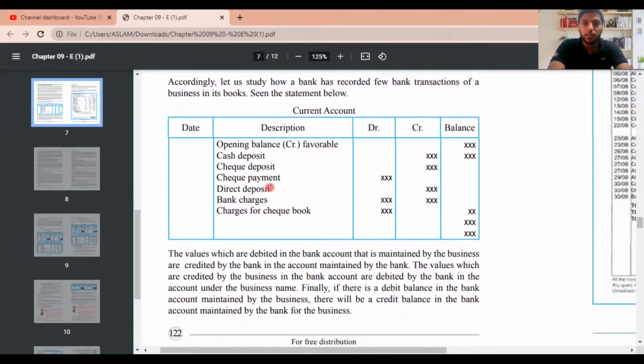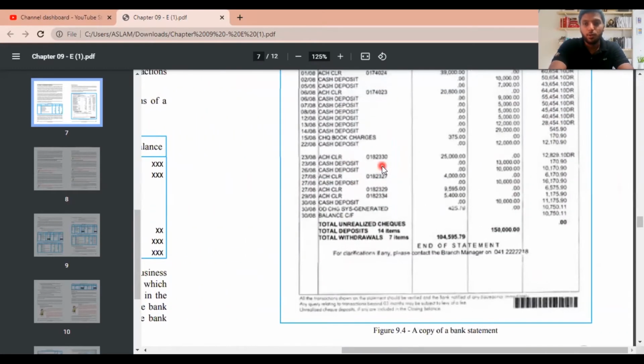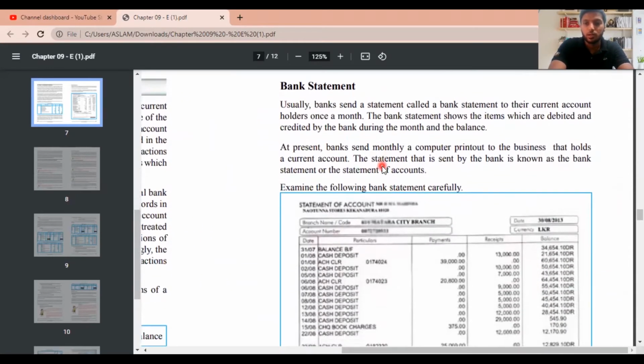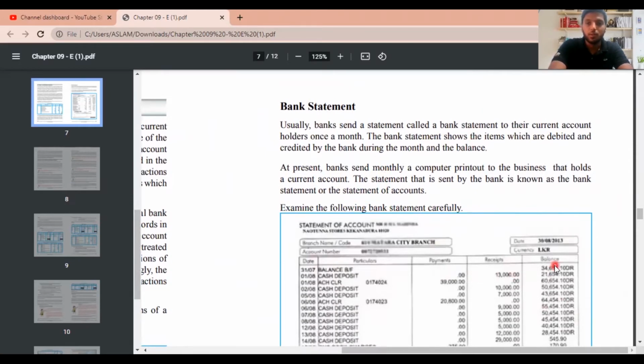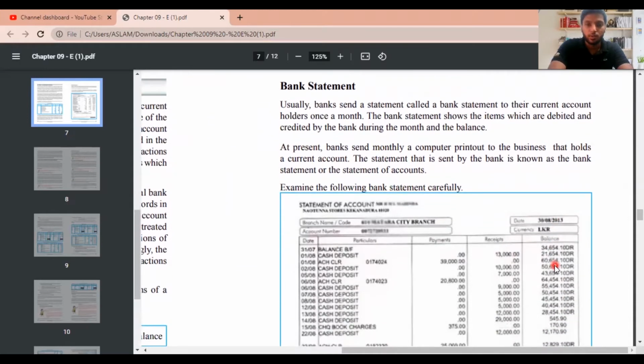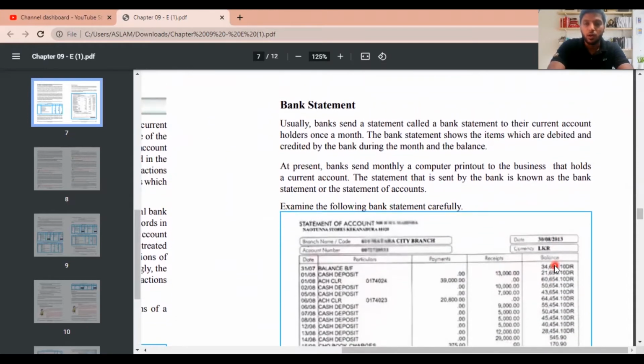Whenever you withdraw the money, or make a check payment, they will debit it, saying that the money in your account is going down. So the responsibility of the bank is going down. I will teach you deeply, so don't worry. For your knowledge, we can also look at what a bank statement looks like. As I said, receipts and payments. Finally, you will have a balance column. But today I'll take you through only receipts and payments and explain how the balance column actually works.